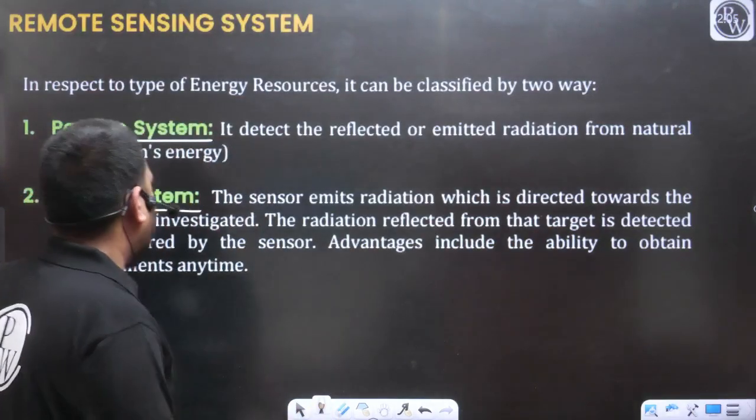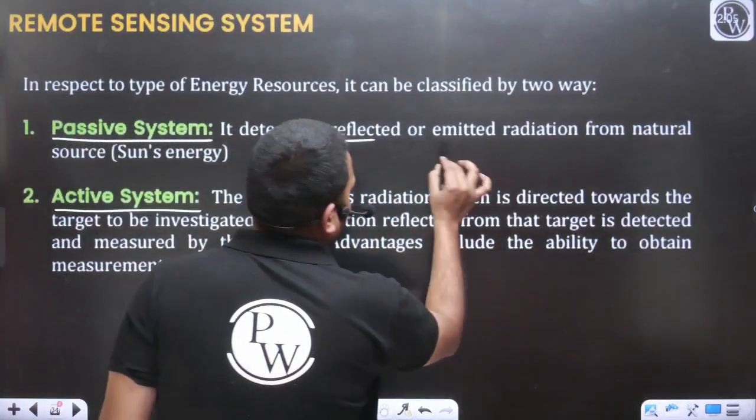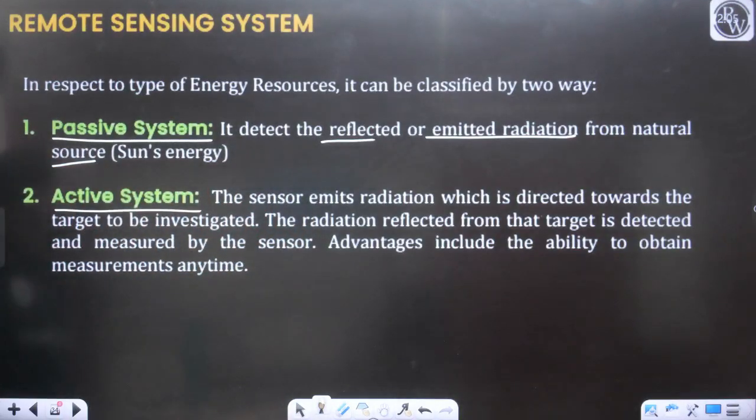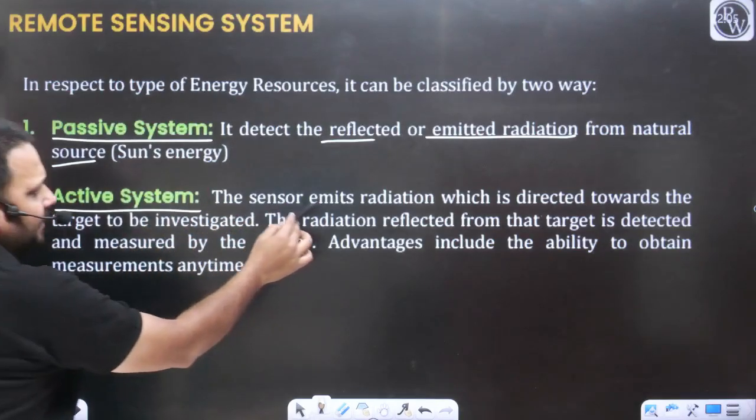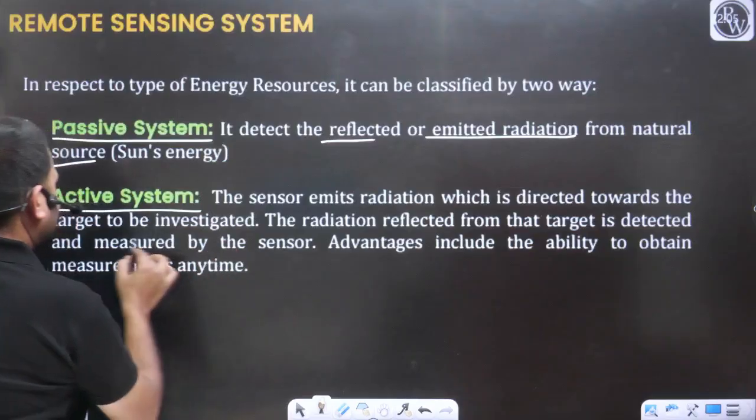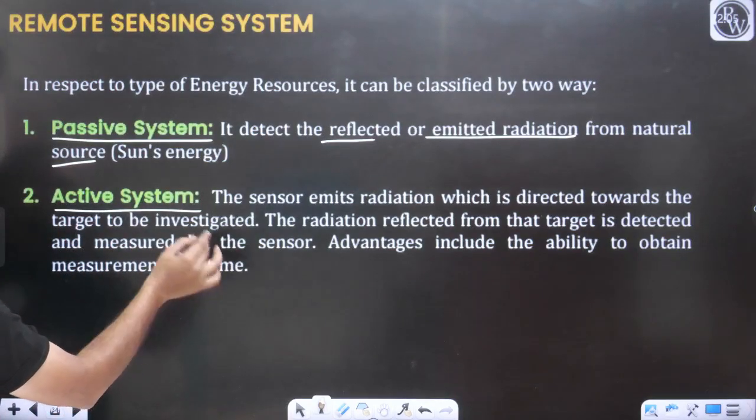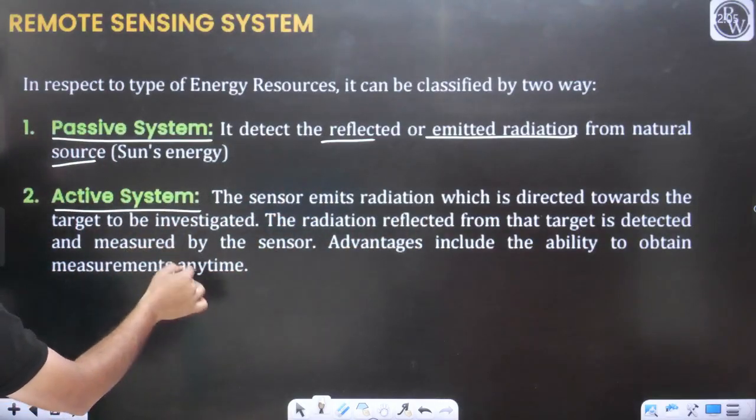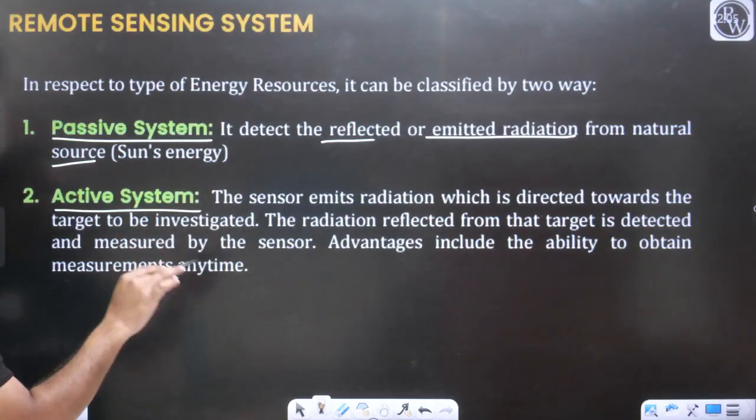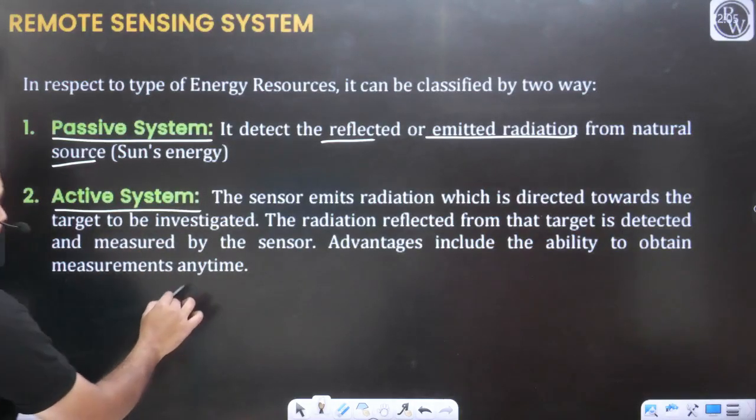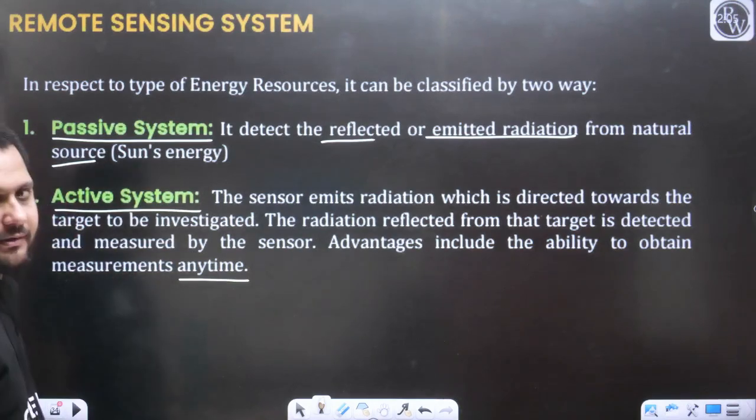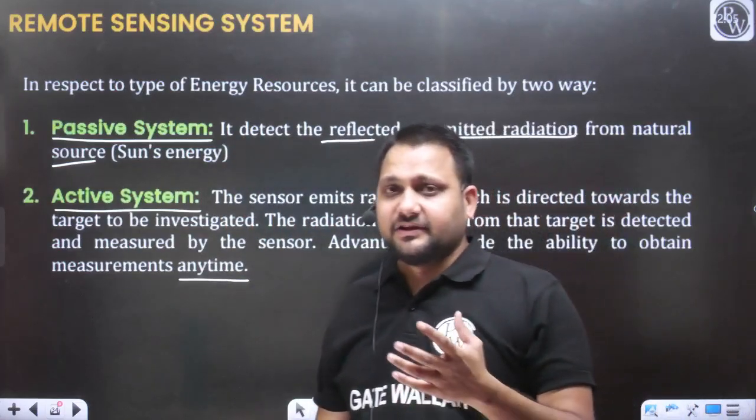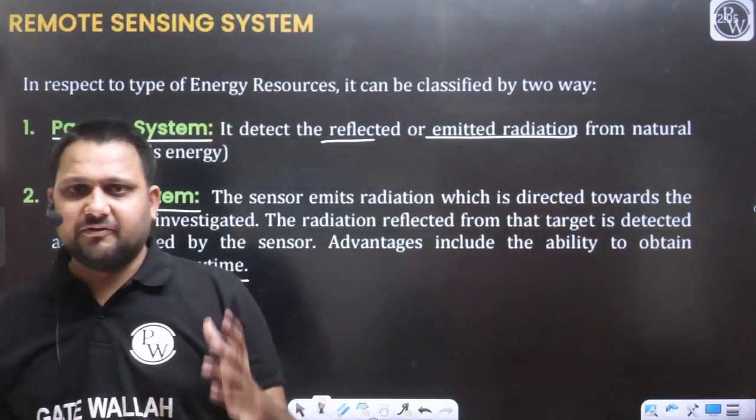So as you can refer now, it detects the reflected or emitted radiation from the natural source like the sun's energy. The sensor emits the radiation which is directed towards the target to be investigated. The radiation reflected from that target is detected and measured by the sensor. Advantage includes the ability to obtain the measurement anytime. It is not dependent, because it has its own source of energy, so it can work anytime.